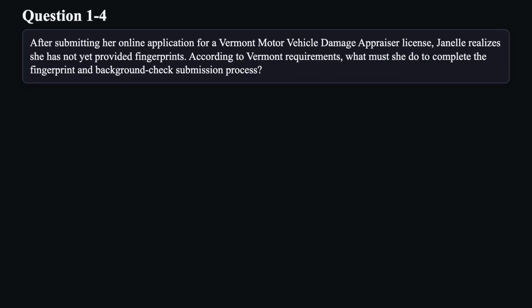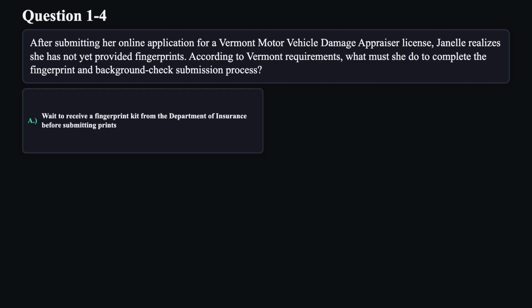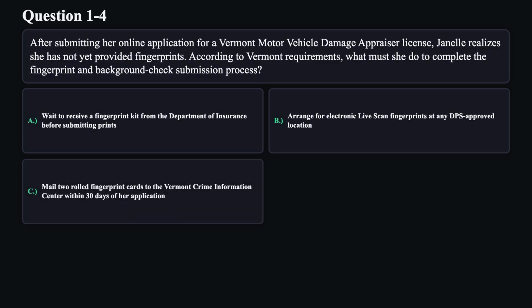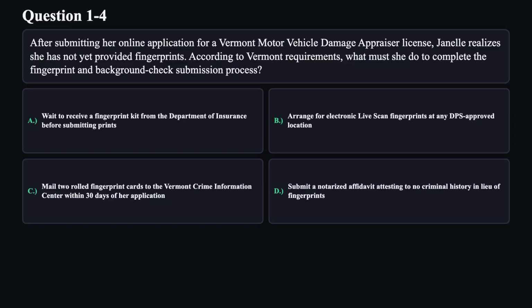Question 4. After submitting her online application for a Vermont Motor Vehicle Damage Appraiser license, Janelle realizes she has not yet provided fingerprints. According to Vermont requirements, what must she do to complete the fingerprint and background check submission process? A. Wait to receive a fingerprint kit from the Department of Insurance before submitting prints. B. Arrange for electronic live scan fingerprints at any DPS-approved location. C. Mail 2 rolled fingerprint cards to the Vermont Crime Information Center within 30 days of her application. D. Submit a notarized affidavit attesting to no criminal history in lieu of fingerprints.